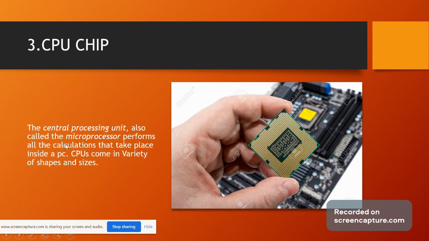The central processing unit, also called a microprocessor, performs all the calculations that take place inside a PC. CPUs come in a variety of shapes and sizes.